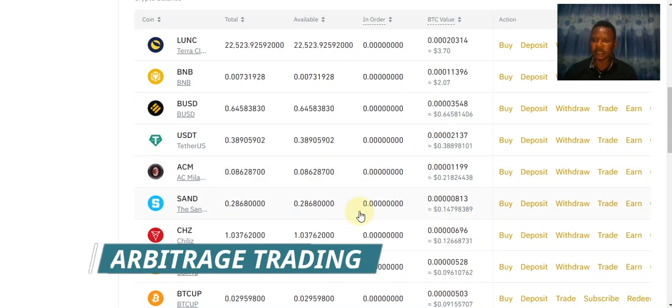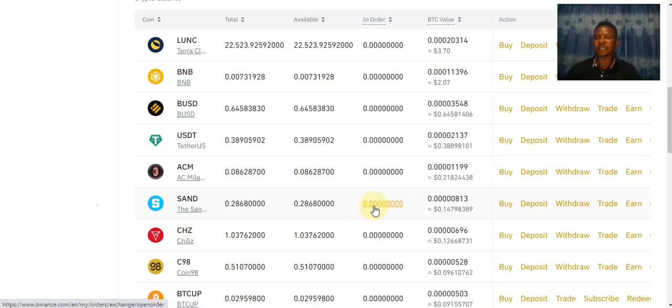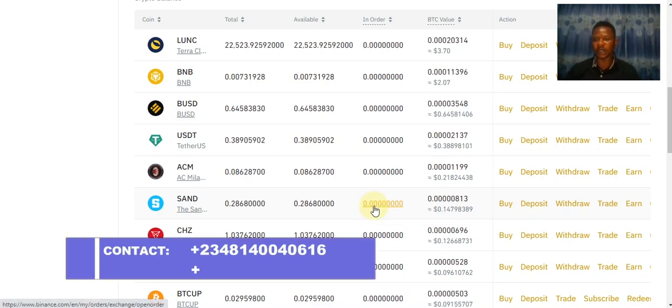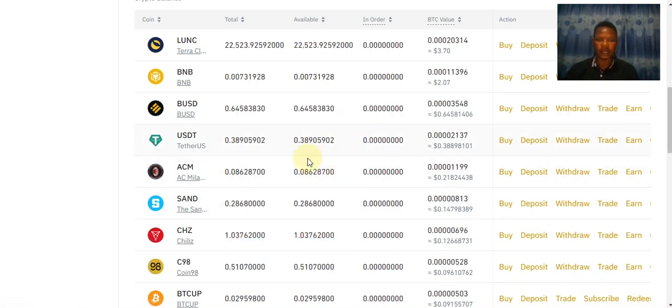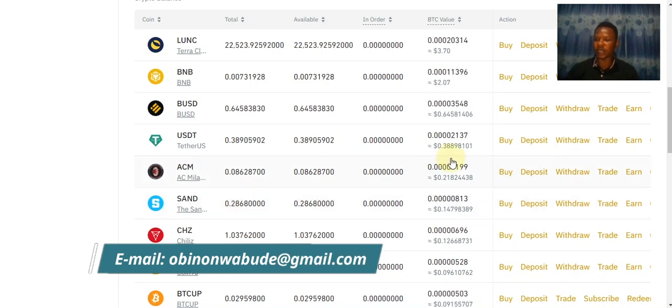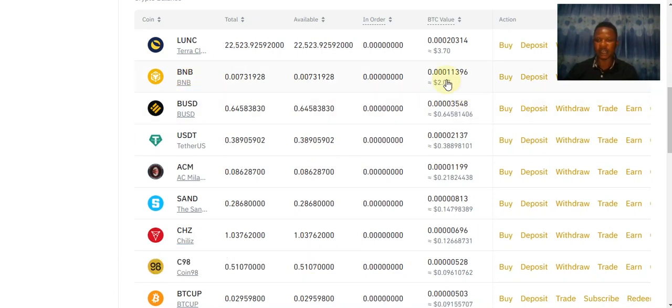Arbitrage simply means buy low and sell high. And there are different kinds of arbitrage trading. We have exchange to exchange arbitrage, we have triangular arbitrage, and so many others. Exchange to exchange arbitrage is where you buy a cryptocurrency at a low price from an exchange and sell it at a high price in another exchange. For example, you buy BNB from Binance Exchange at a certain price and take it to Bitget and sell it at a higher price. So that is called exchange to exchange arbitrage.